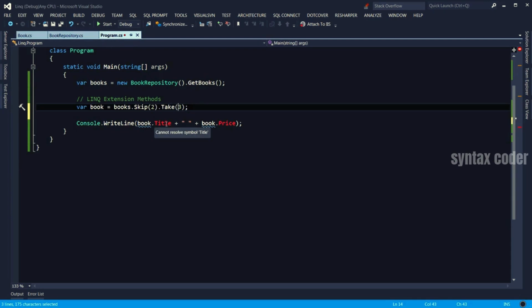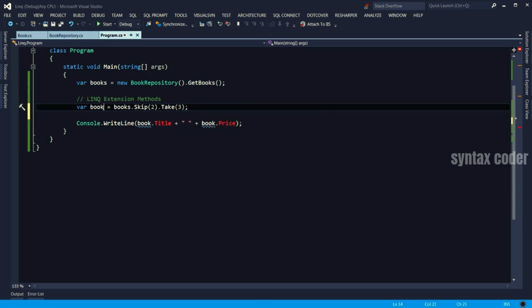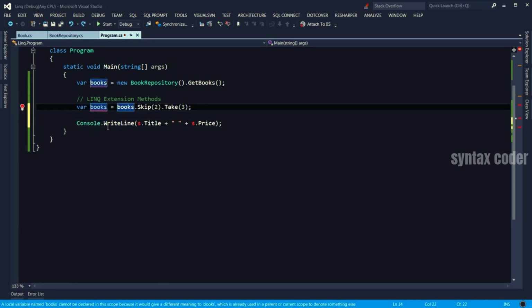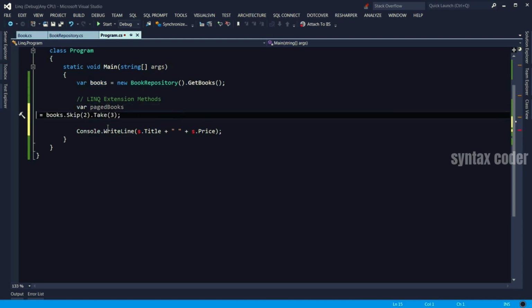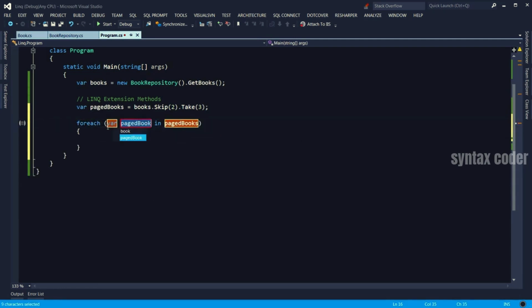So let's run the application. Now this method returns an enumerable of book. So this should be books. Oops. And the name is conflicting with this books here. So I'm going to call this paged books. And I would iterate the collection, paged books, and put the paged book title on the screen.